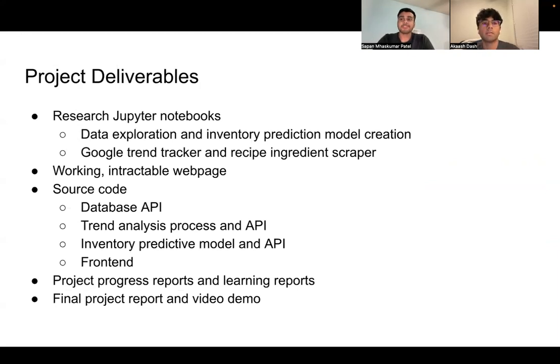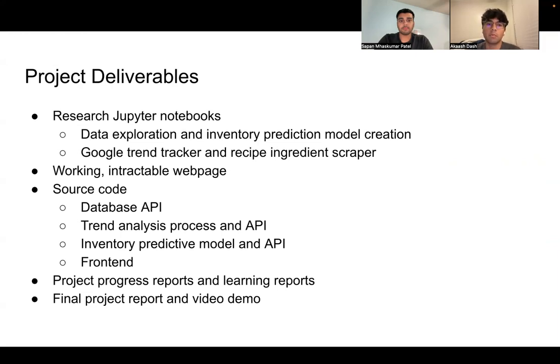Here are some project deliverables that we'll be submitting. The first is the Research Jupyter notebooks. This is where most of our testing and experimentation with the data sets and machine learning models will be done. We will turn these in, and there will most likely be only two of them. One for data exploration and inventory prediction, another one for the Google Trend Tracker and Recipe Scraper.